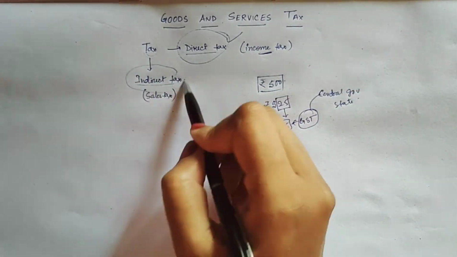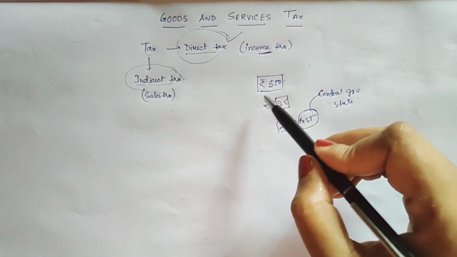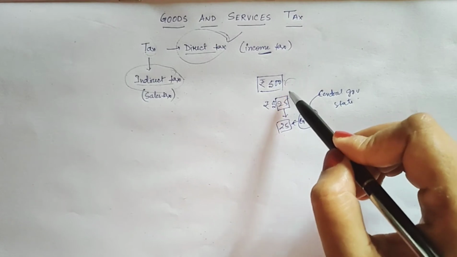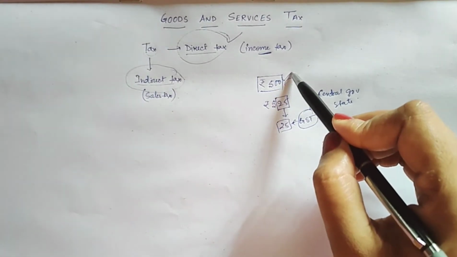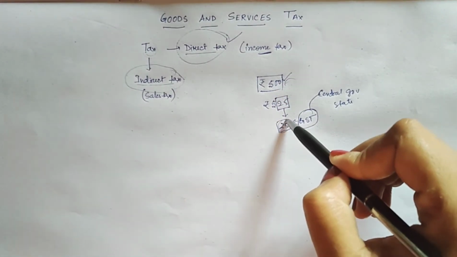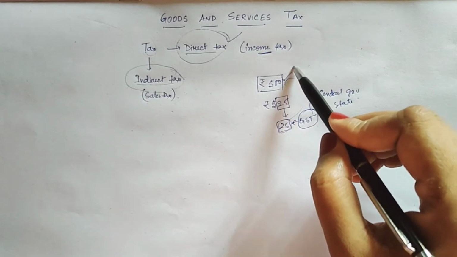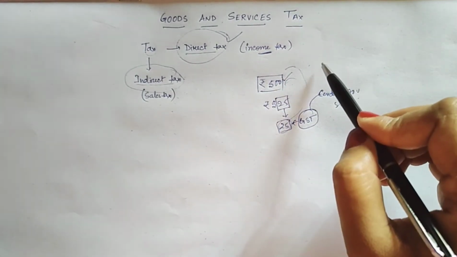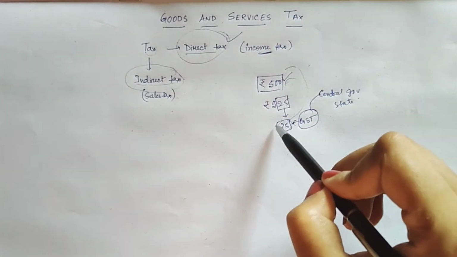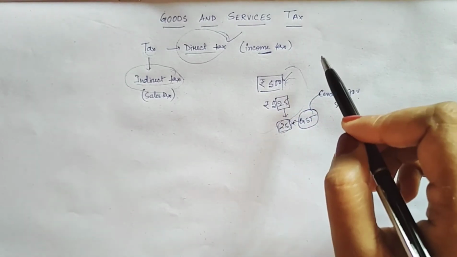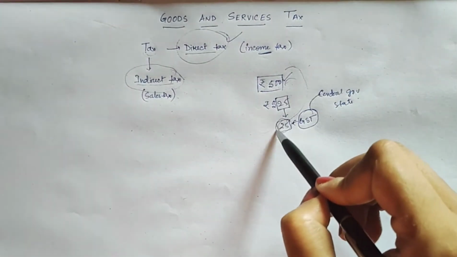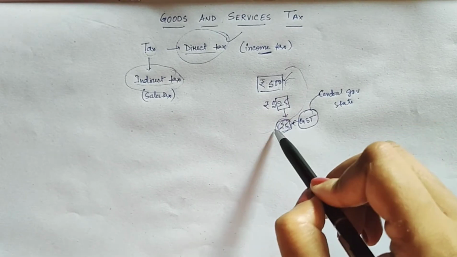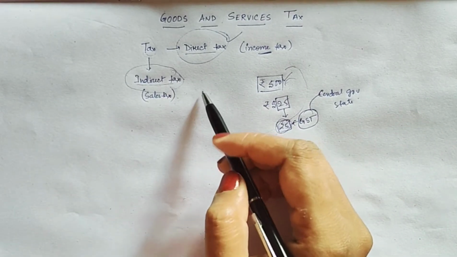And indirect tax: you bought a shirt for 500, you are paying that extra 25 rupees to the shopkeeper, not to the government. Now the shopkeeper will pay that extra 25 to the government, means indirectly you are paying this extra 25 to the government. So this is indirect tax.